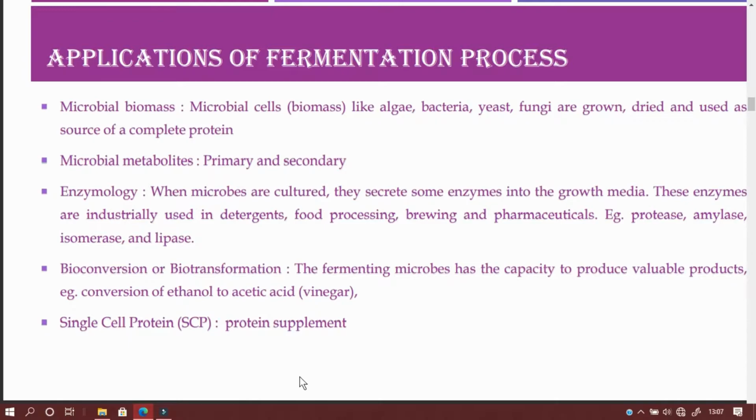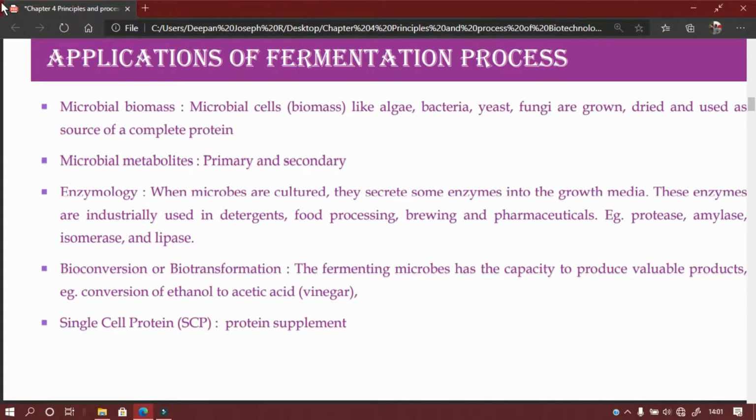Then we call them secondary metabolites. Examples of primary metabolites are ethanol, citric acid, lactic acid, and acetic acid. Similarly, secondary metabolites include amphotericin B, which is obtained from Streptomyces nodosus, penicillin from Penicillium chrysogenum, streptomycin from Streptomyces griseus, tetracycline from Streptomyces aureofaciens, alkaloids, toxic pigments, and vitamins, etc.